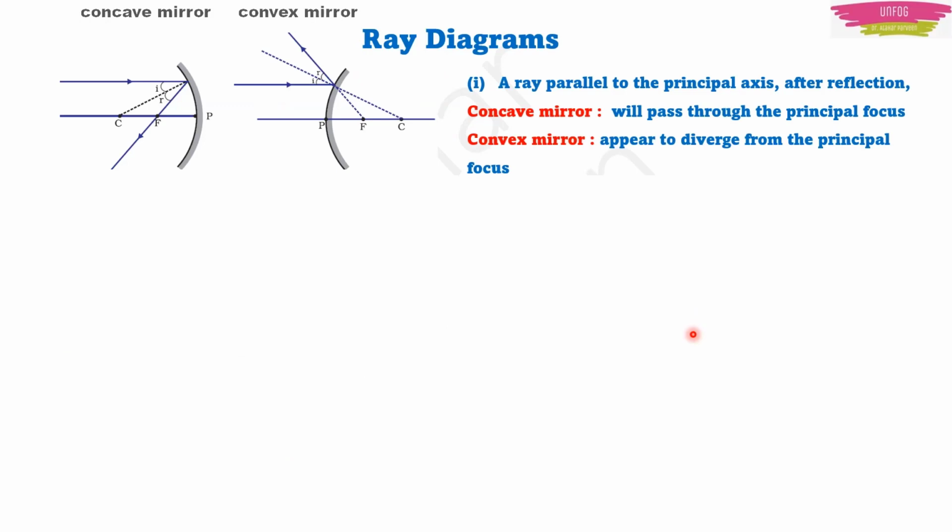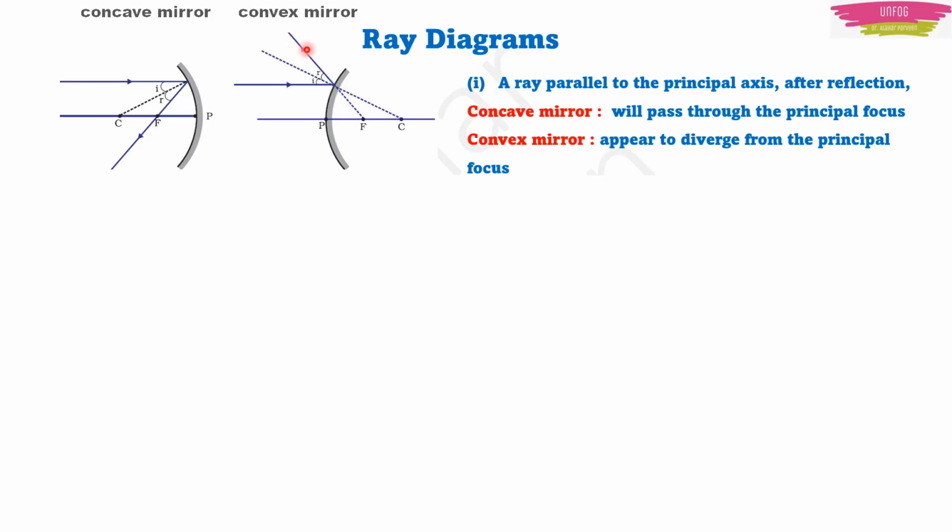Now there are certain rules to understand how light falls and gets reflected on two mirrors, the concave mirror and the convex mirror. The first rule is that if a light ray is parallel to the principal axis, then after reflection, it will pass through the principal focus. And in a convex mirror, if it is parallel to the principal axis, then after reflection, it will diverge. Okay, it is getting diverged from the principal focus.